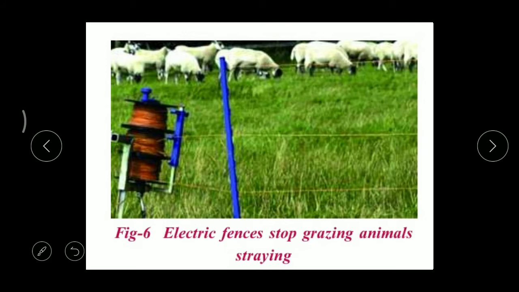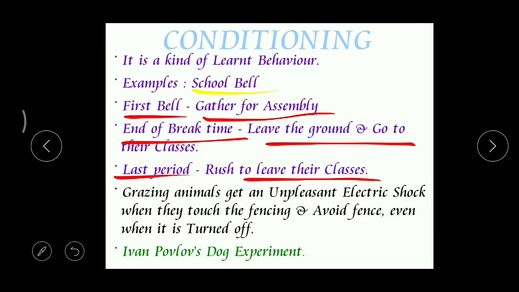And now and then they provide electricity to this fencing. So whenever these animals accidentally touch their body to this fencing, they get a slight shock. From that time onwards, they won't like to touch that fencing, even though the power supply is switched off or no power supply is there. Correct? So this kind of behavior can be called conditioning.